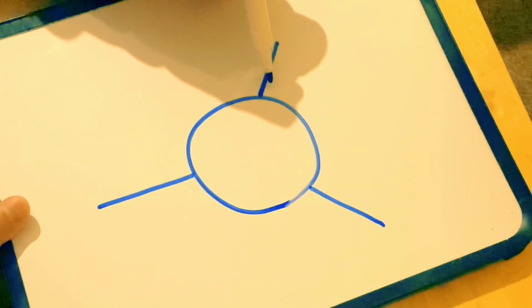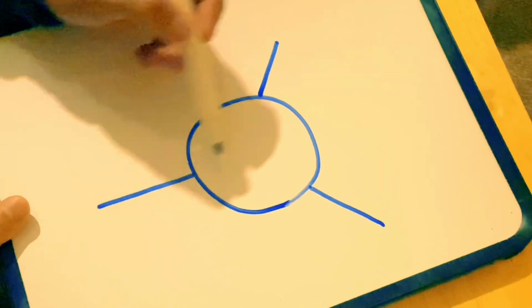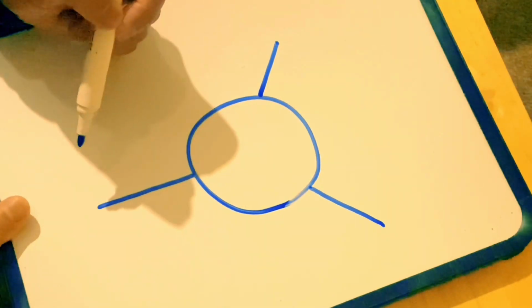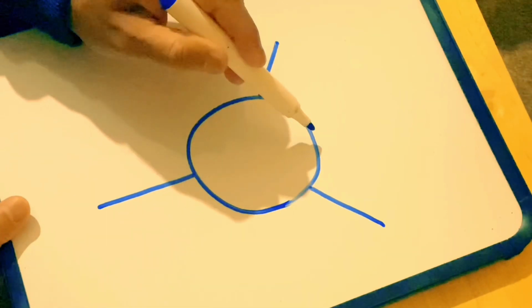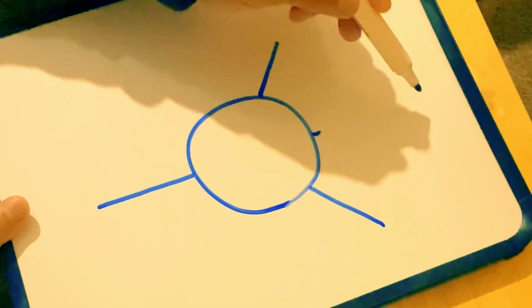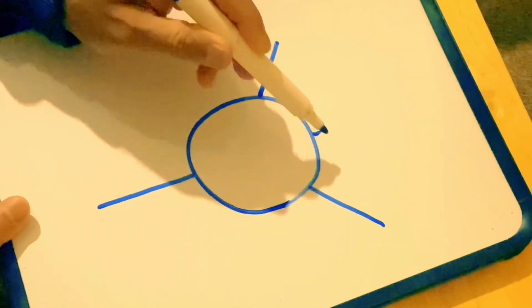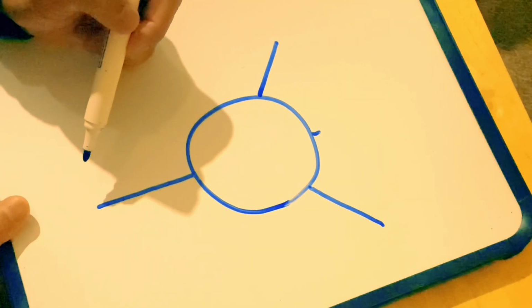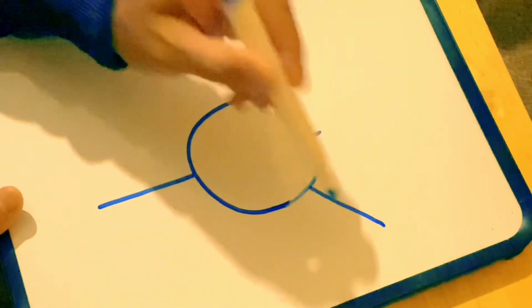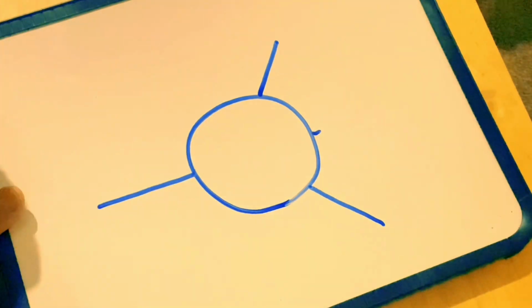Before 12 is left and after 12 is right, because if this was a clock, this would have been 12 o'clock. Before 12 is left, after 12 is right. So this is left and this is right. This is the entry because that's where you enter at 6 o'clock.